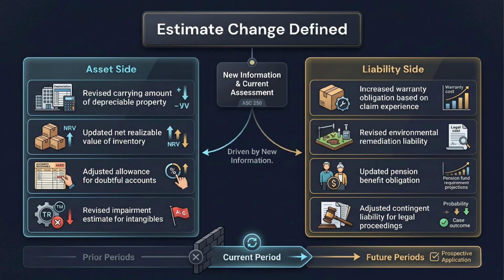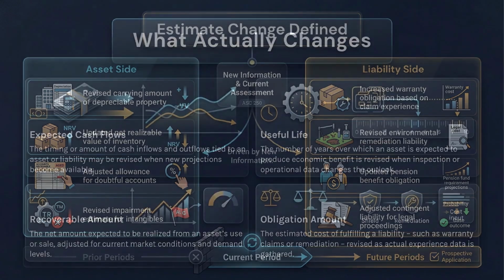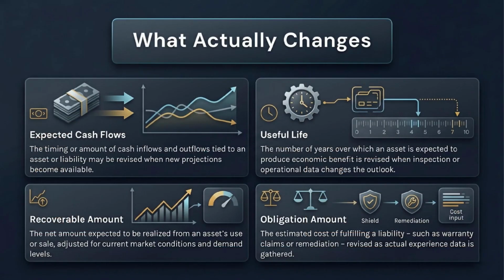The estimate adjustment changes accounting from now onward. It does not go backward and edit prior periods. A critical distinction is this. Usually, the estimate changes, not the accounting policy. For example, if a company revises useful life, the depreciation policy may still be straight line depreciation. What changed is the expected period of benefit.